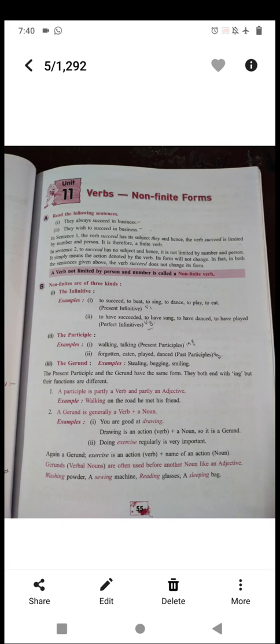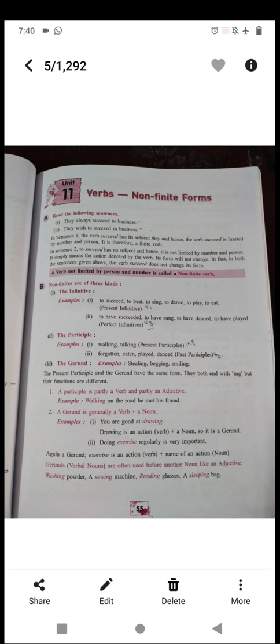Here we will see two sentences. They always succeed in business. The first one is that. Here the verb succeed has its subject. And what is the subject? They. And the verb succeed is limited. It is limited by number and person. Therefore, it is a finite verb.